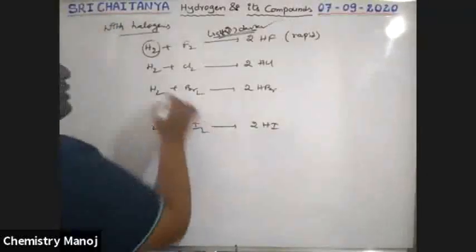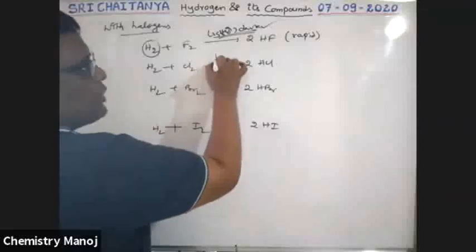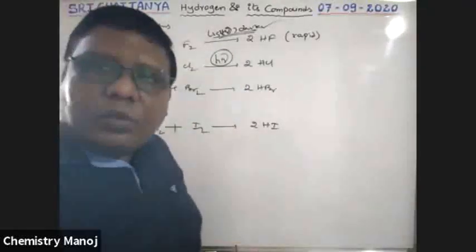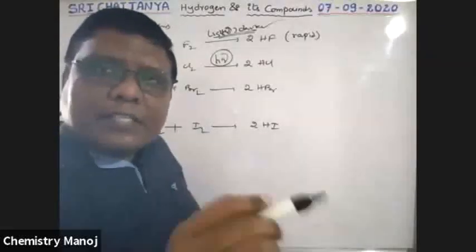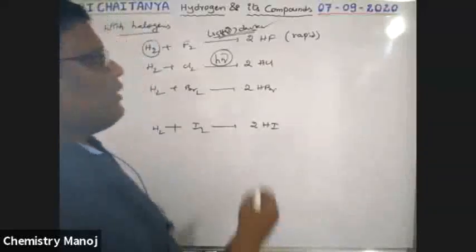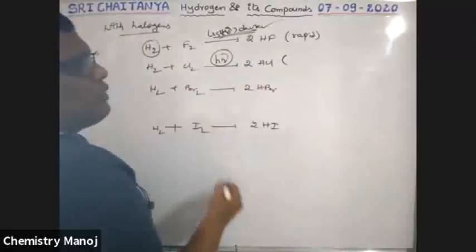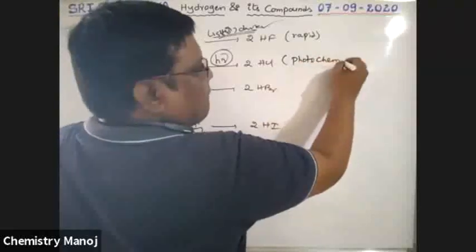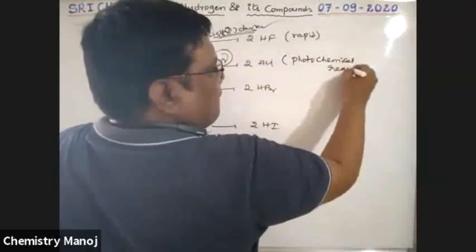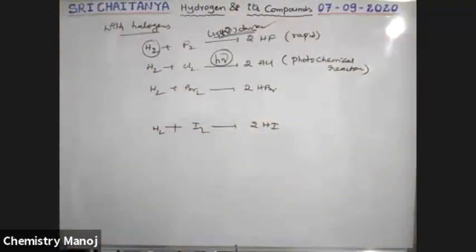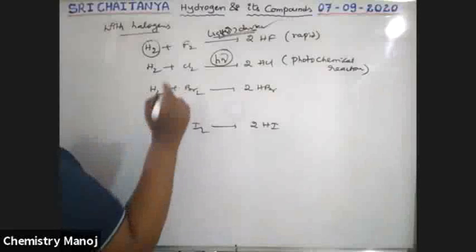But hydrogen reacts with chlorine only in the presence of light. That means the reactivity of hydrogen with chlorine only takes place in the presence of light. If no light is there, no reaction is there. That is why the formation of HCl from hydrogen and chlorine is called a photochemical reaction. Only in the presence of sunlight does the reaction take place.